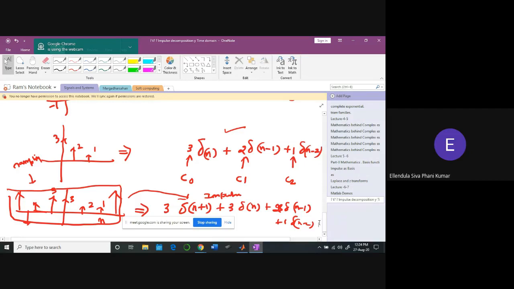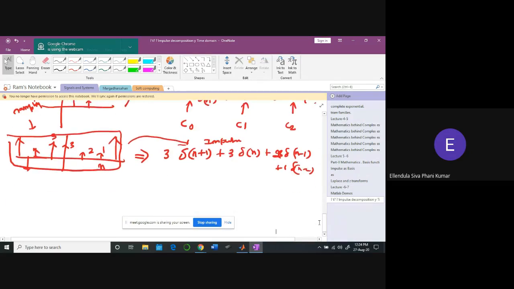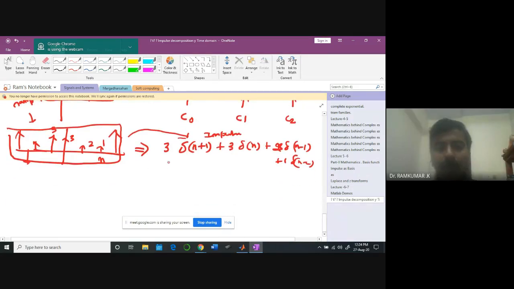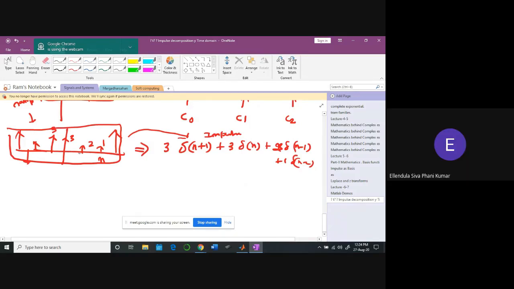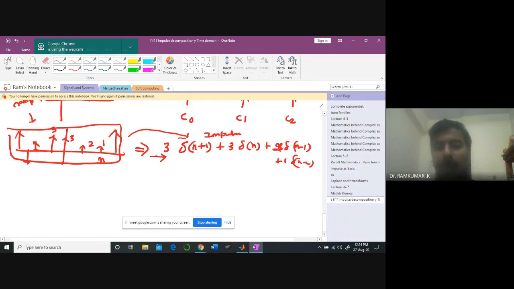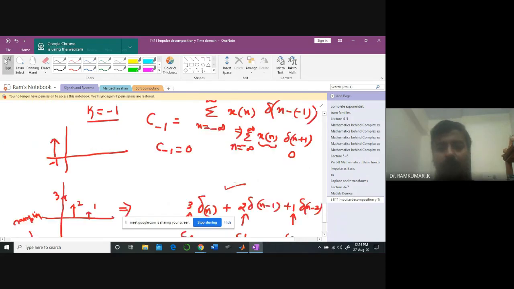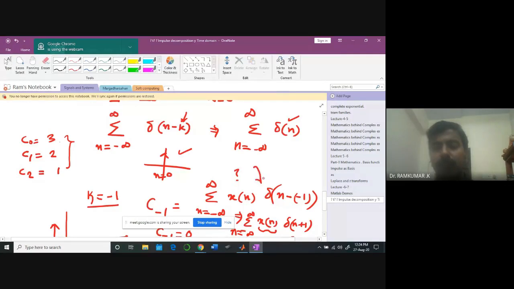Then what is the use of inner product, sir? For impulses, by looking at it you can tell. But the mathematics behind it comes from the inner product. How do you get C minus 1? For impulses, it's quite easy.